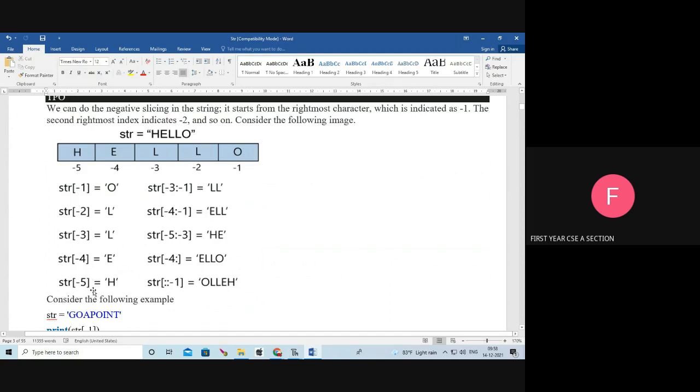So you know very well. Next, str of minus 3 to minus 1. Minus 3 to minus 1. So minus 3, this one, and minus 1, you don't consider the last item.